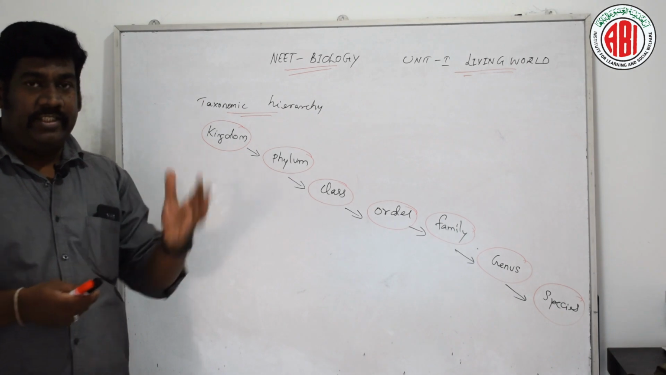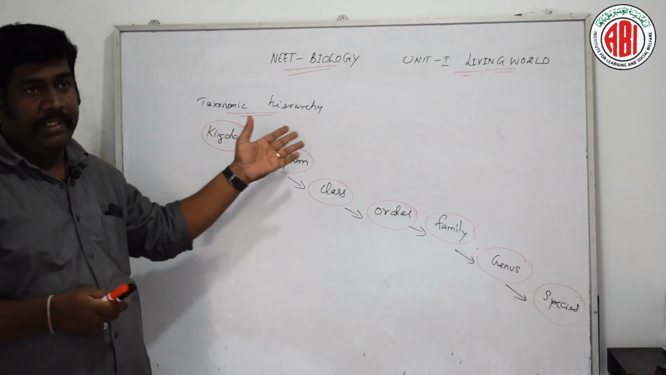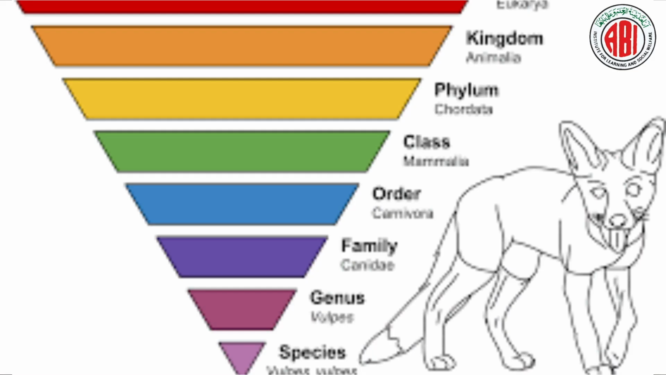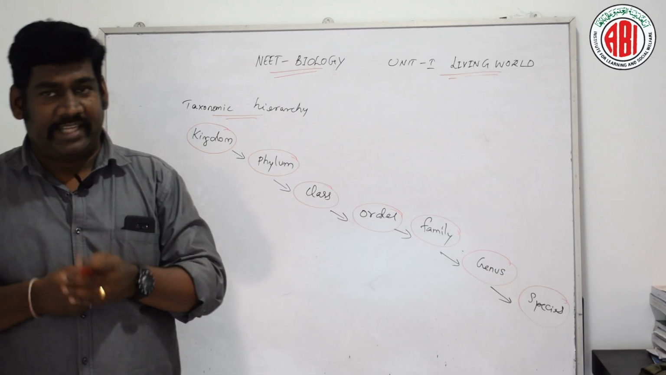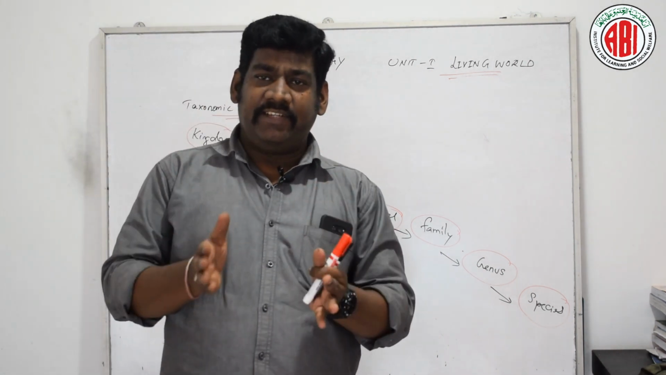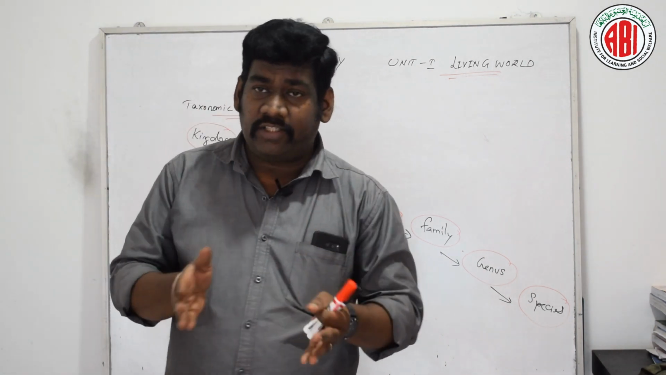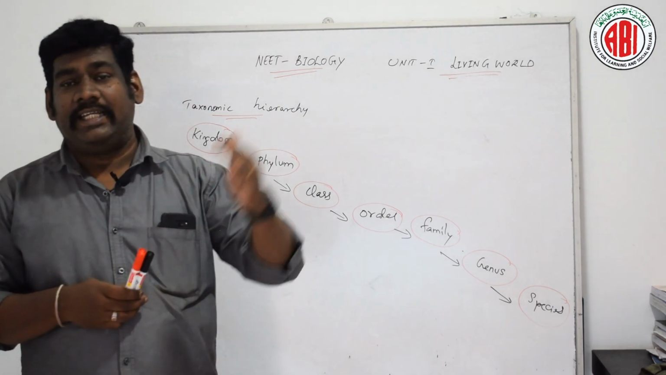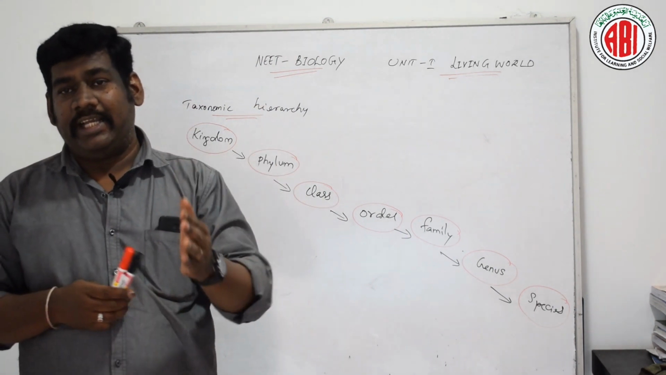The next topic is about taxonomic hierarchy. So these are the different levels of taxonomy we are going to discuss now. This is a sequence of arrangement of the taxonomic categories in a descending order, which shows the classification of living organisms.